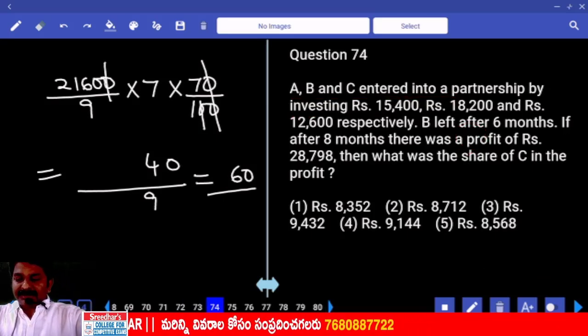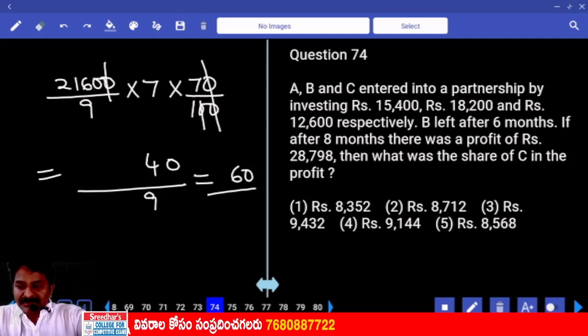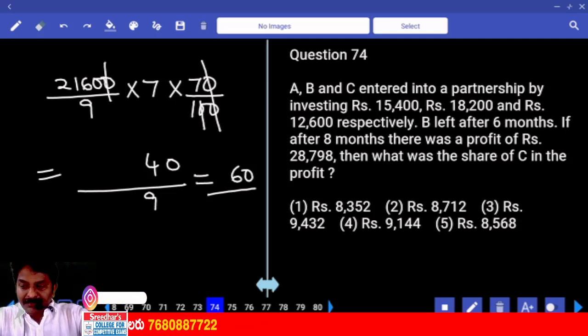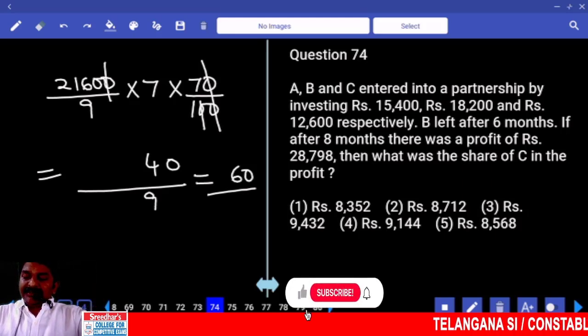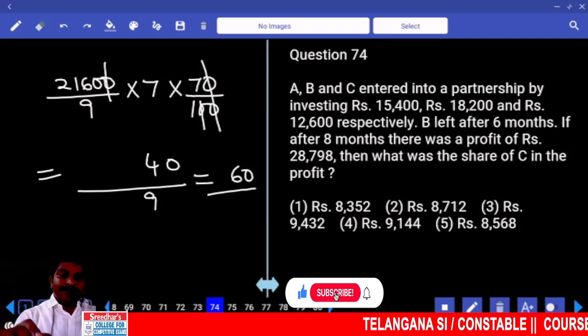A, B, C entered into partnership by investing 15,400, 18,200, 12,600 respectively. B left after 6 months. If after 8 months there was a profit of 28,798, what is the share of C in the profit?